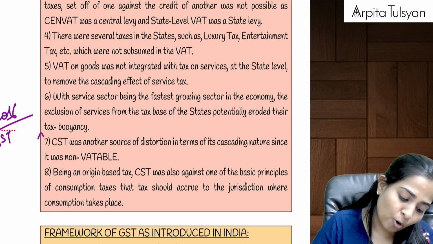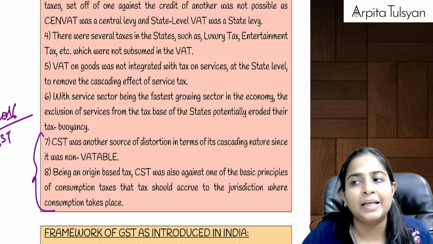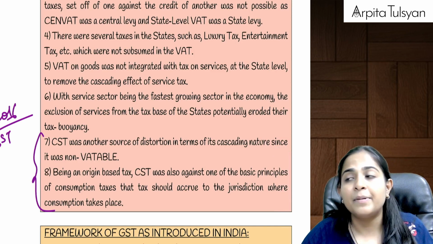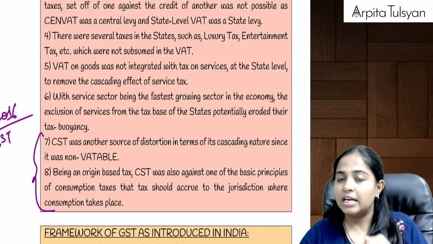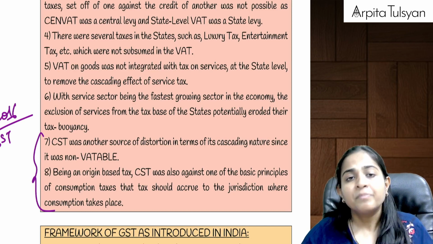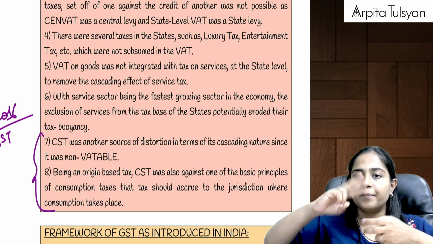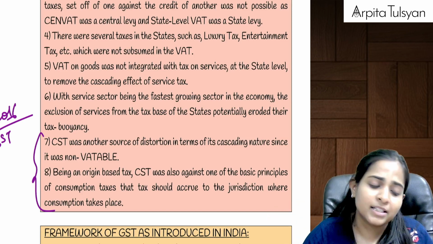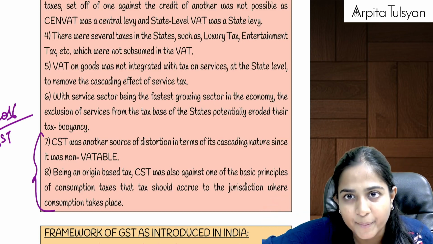Another biggest problem was your CST. Central sales tax was applicable in case of interstate supply of goods. At that time, if you had paid excise duty first and then you are now paying CST, credit was not available. Or let's say you first paid CST and now you are paying VAT, then this credit was also not available. Why was this credit not available? This was a pure distortion because they had made a law that CST credits are never allowed, right?